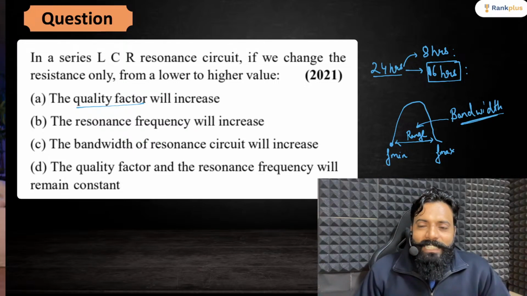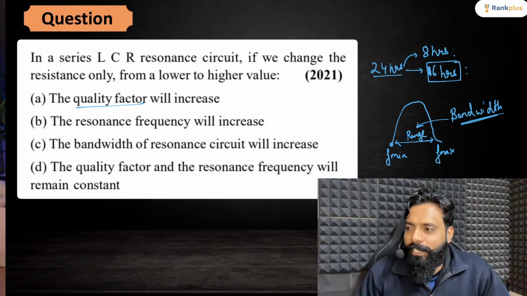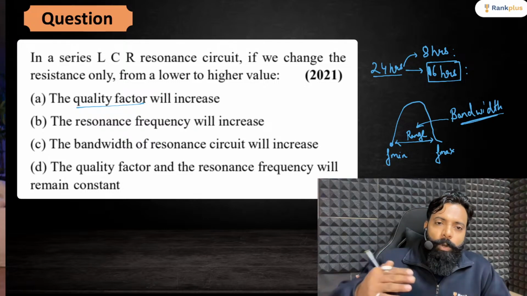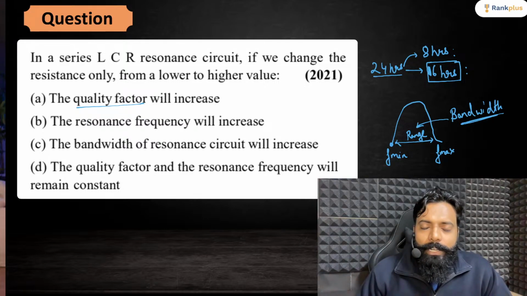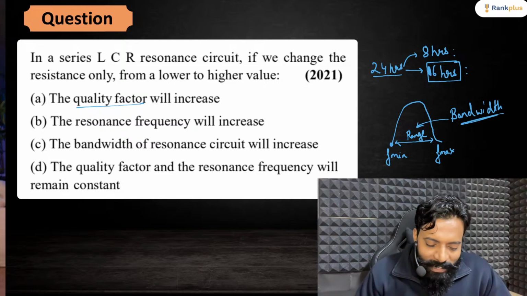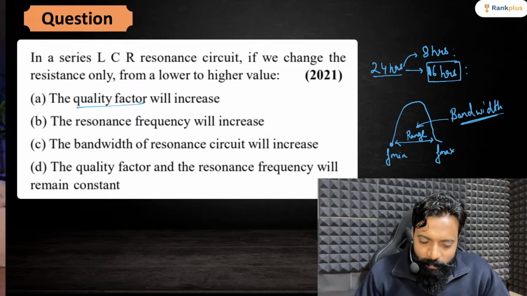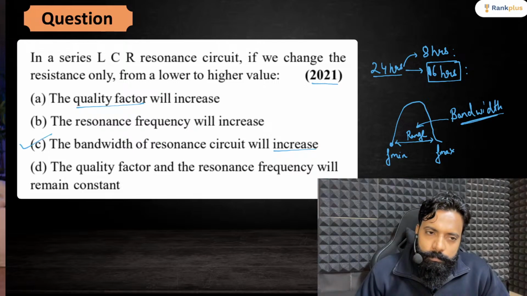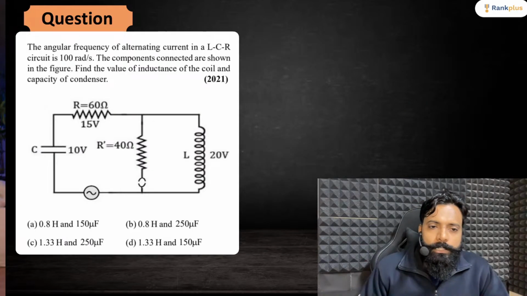So that is known as trade-off, or you can say that everything will have a second alternative. So you are not choosing that second alternative. You are choosing the best thing you can do, right? So this is what I'm telling you. Is it clear? In this question, because it is from 2021, we have the quality factor and the bandwidth, and you have to understand that here the bandwidth of resonant frequency will increase. That is the answer to this question.